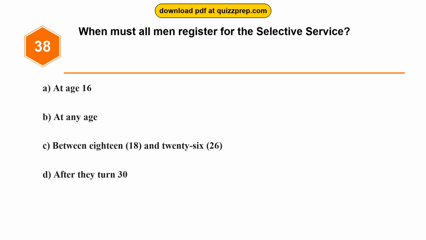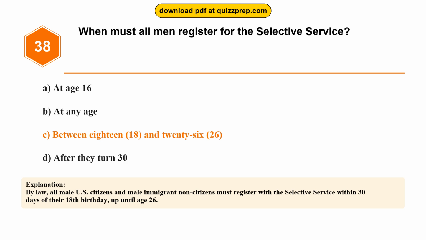Question 38. When must all men register for the Selective Service? Option A. At age 16. Option B. At any age. Option C. Between 18 and 26. Option D. After they turn 30. The correct answer is option C. Between 18 and 26. By law, all male U.S. citizens and male immigrant non-citizens must register with the Selective Service within 30 days of their 18th birthday, up until age 26.